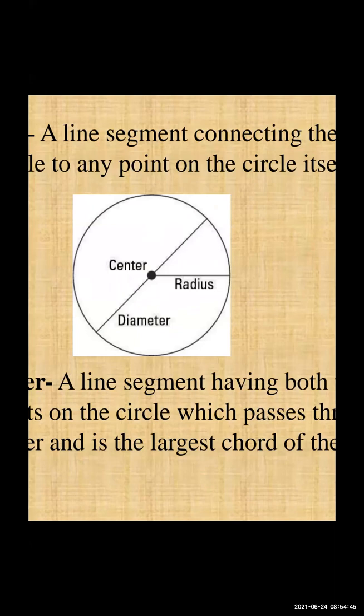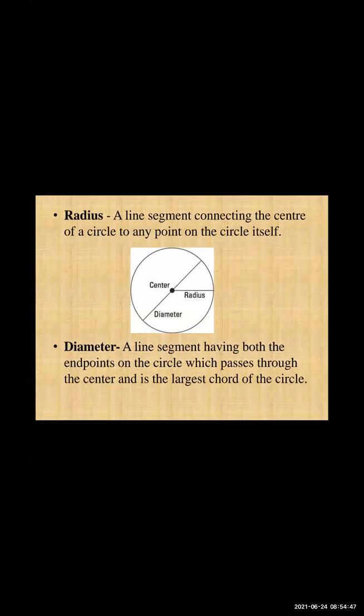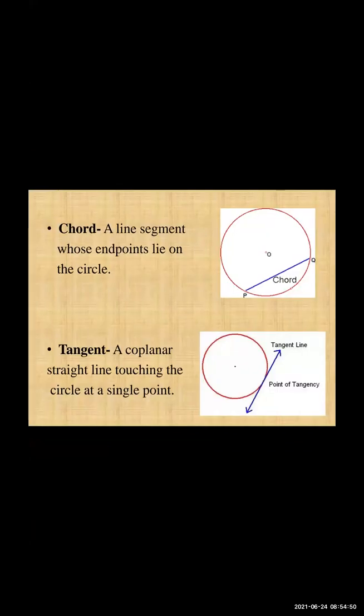If a line segment passes through the center, then it is called a diameter, and if only the endpoints lie on the circle, then it is called a chord. So the diameter is called the largest chord of the circle, because more than that you cannot draw a chord whose endpoints lie on the circle. Afterwards it will go outside the circle. So the diameter is called the largest chord of the circle. So, understood chord here? What is a chord? It is any line segment whose endpoints lie on the circle.